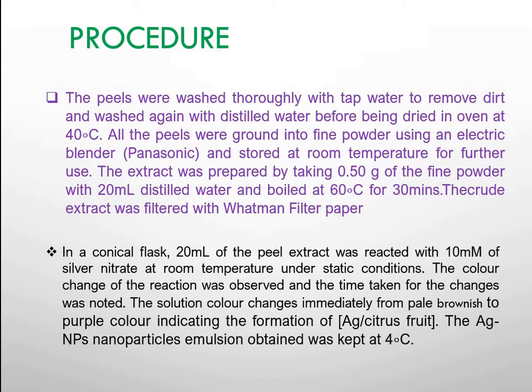Now the procedure. The peels obtained from the citrus fruit are washed thoroughly with tap water to remove the dirt, washed again with distilled water, and dried in the oven at 40 degrees Celsius. All the peels are ground into fine powder using a blender and stored at room temperature for further use. Next, the extract is prepared using 0.5 gram of the fine powder with 20 ml of distilled water and boiled at 60 degrees Celsius for 30 minutes. The extract was filtered using Whatman filter paper.